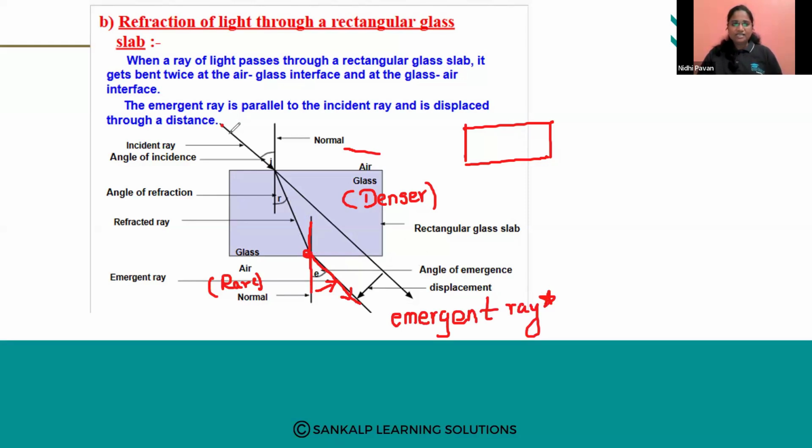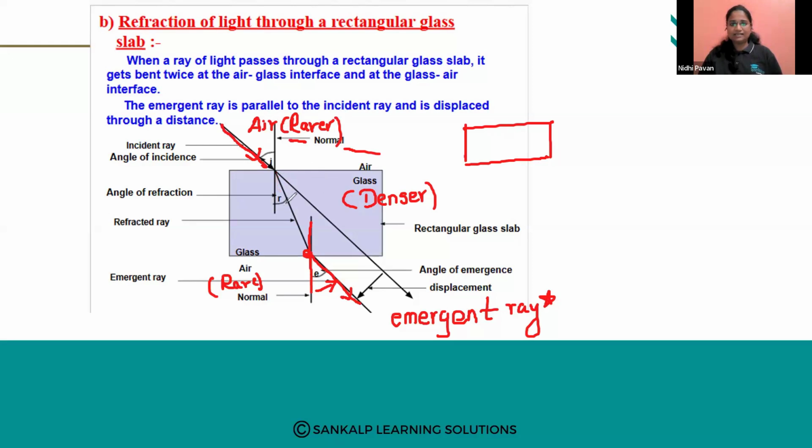And when you see, this incident ray is coming from air, that is a rarer medium, to glass, which is a denser medium. So when light travels from rarer to denser, it will bend towards the normal, as you can see.